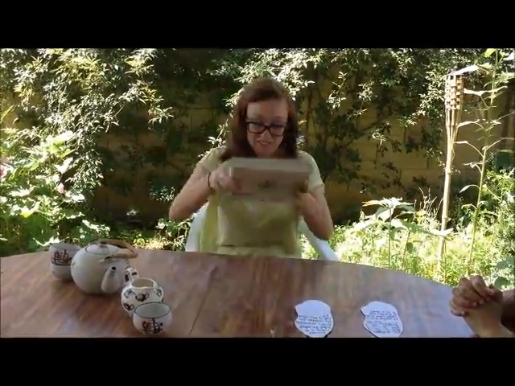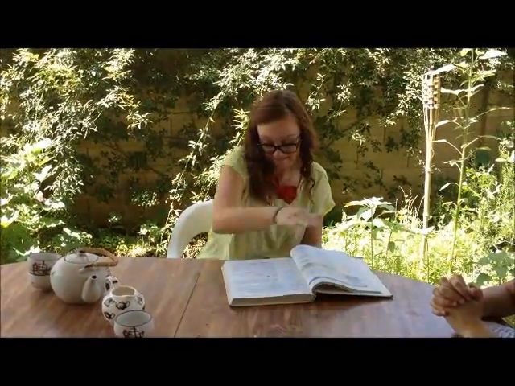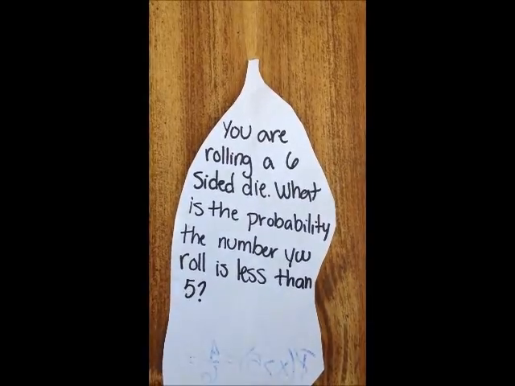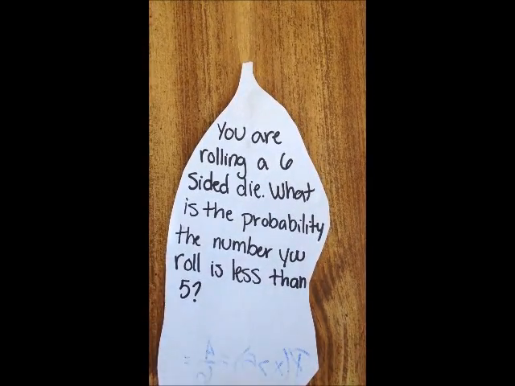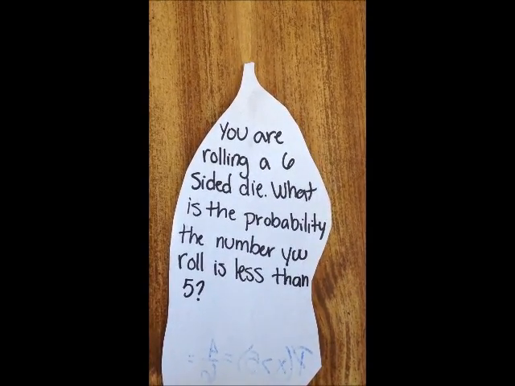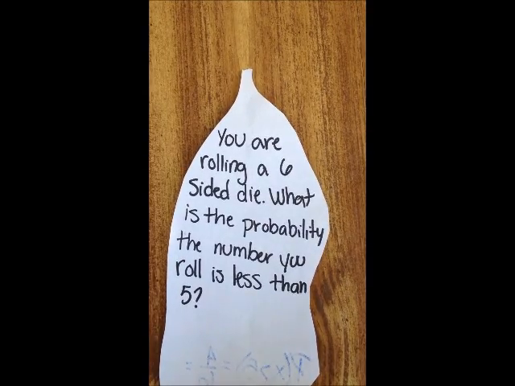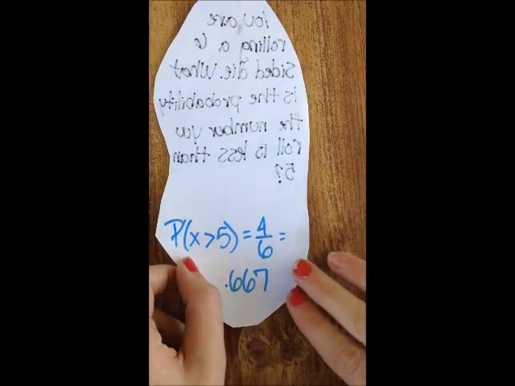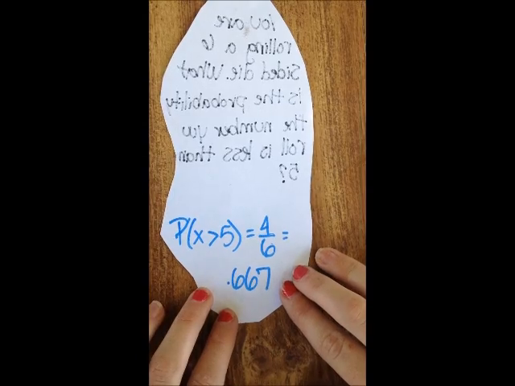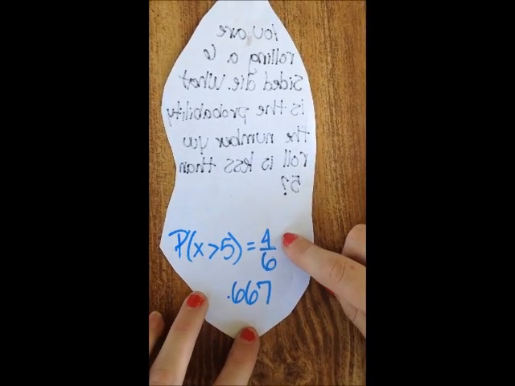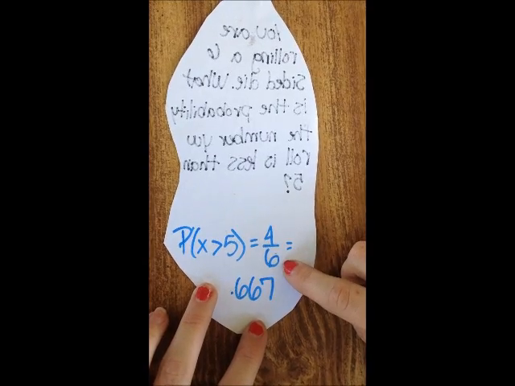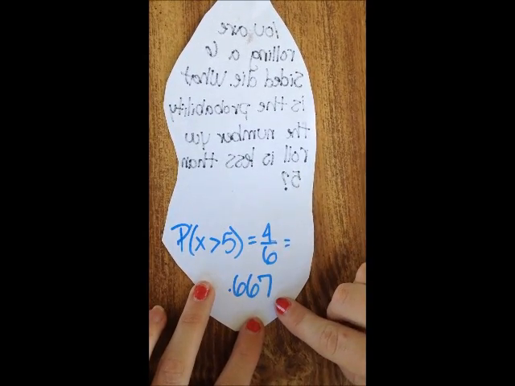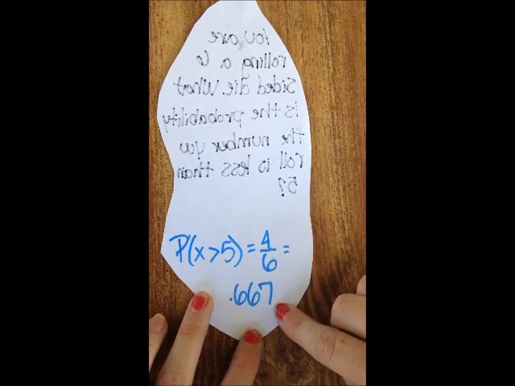I know, I'll use my trusty math book. This creature would be a female or a classical probability because each outcome in the space is equally likely to occur. If we flip her over, you can see the actual probability. We put the number of outcomes on the top and the total number of outcomes in the sample space on the bottom, which would give us 0.667.